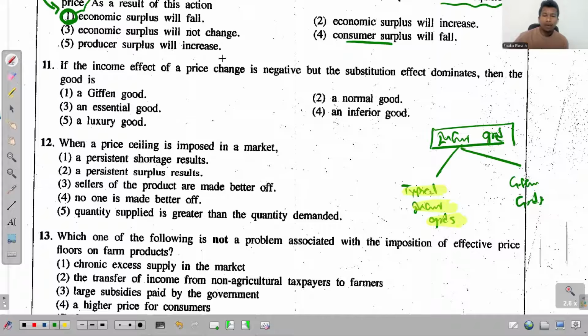If the income effect is negative, the good has to be inferior.